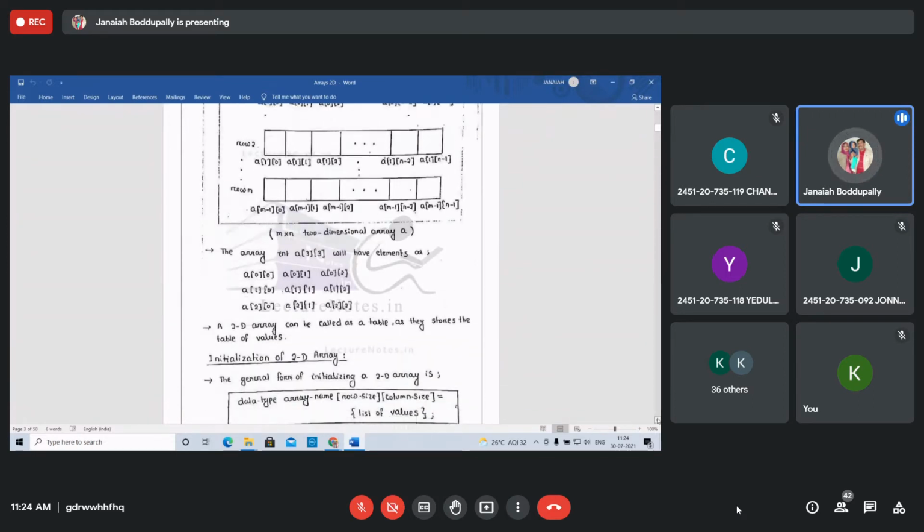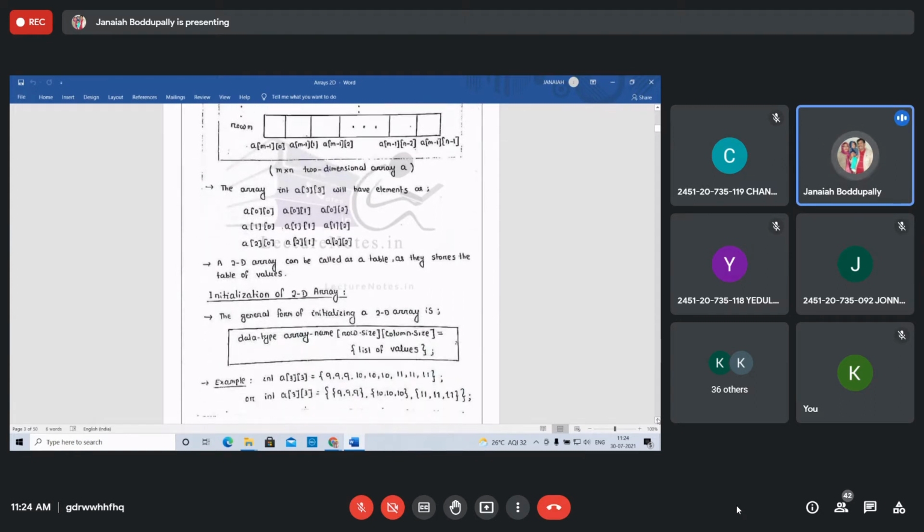Yeah, a 3 by 3 matrix, how can you take it? int A[3][3] will have the elements A[0][0], A[0][1], A[0][2], like that. In the first row 3 elements, second row 3 elements, third row 3 elements. A[0][0], A[0][1].